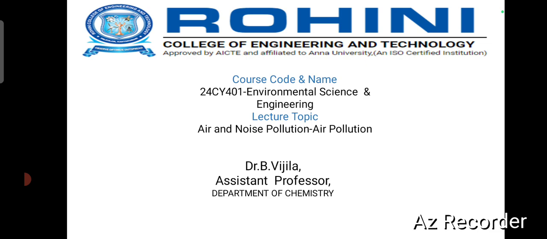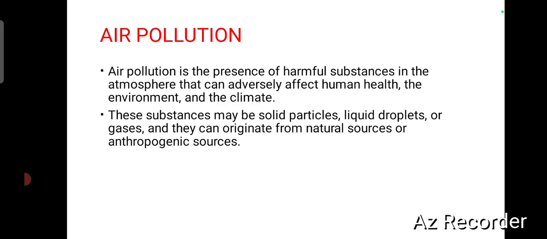Now I am going to discuss the topic air pollution. Air pollution is the presence of harmful substances in the atmosphere that affect human life, the environment and climate. These substances may be solid particles, liquid droplets, or gases, and they can originate from natural sources or anthropogenic sources.